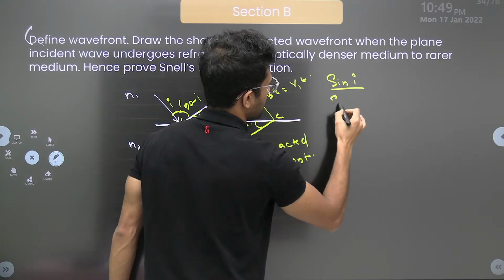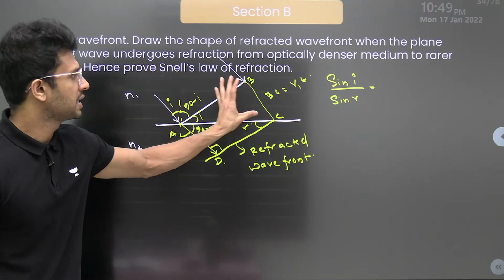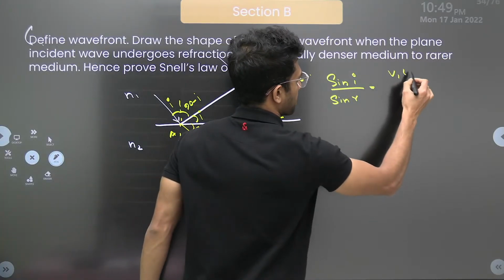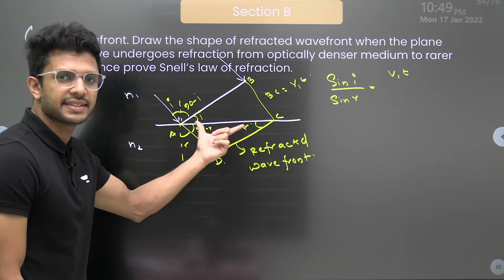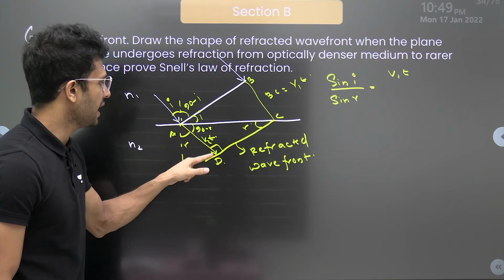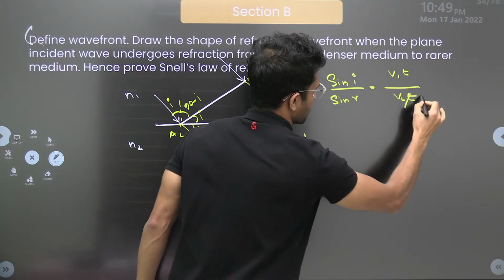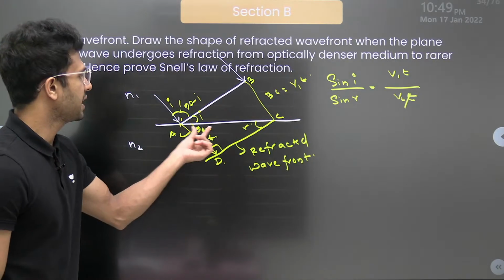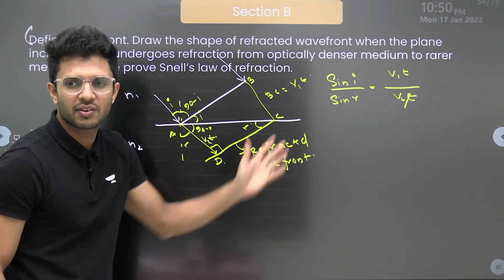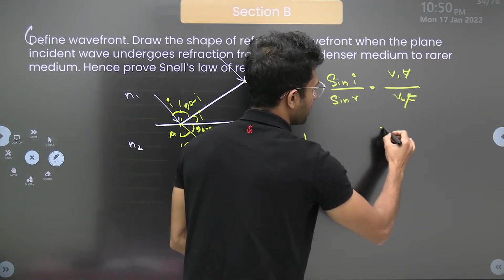Now let's do sin I by sin R. Sin I divided by sin R is equal to, what is sin I? Opposite, that is BC, which is equal to V1T, the whole divided by AC. I'm not writing it because it is going to get cancelled. Sin R is equal to AD, that is V2T, the whole divided by hypotenuse, that is AC. AC on the numerator and denominator will get cancelled. I'm not writing it separately. So T will also get cancelled. We have V1 by V2.